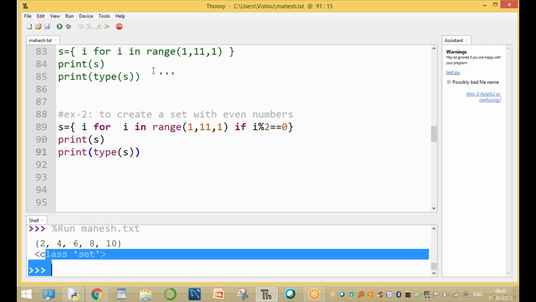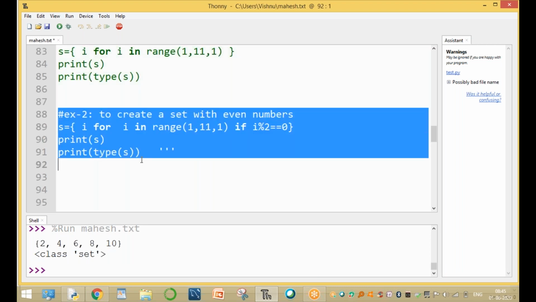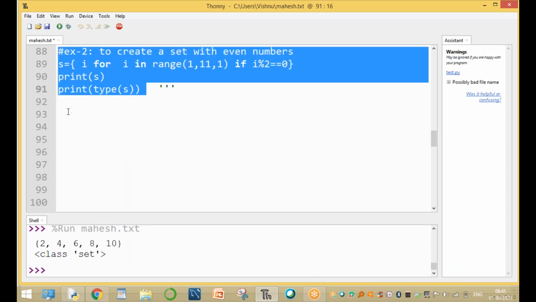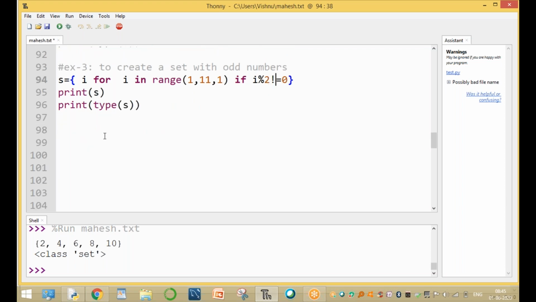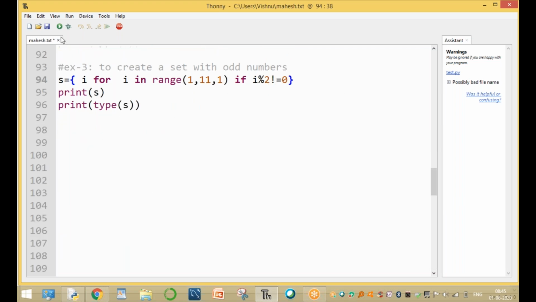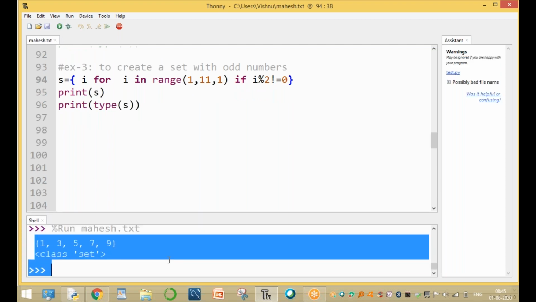Now another one, same as before, copy and paste, by using the set comprehension with only odd numbers. Set comprehension with only odd numbers. The simple example: if i is equal to 0, it is an even number; if i is not equal to 0, it is an odd number. Run this program to create a set with only odd numbers.